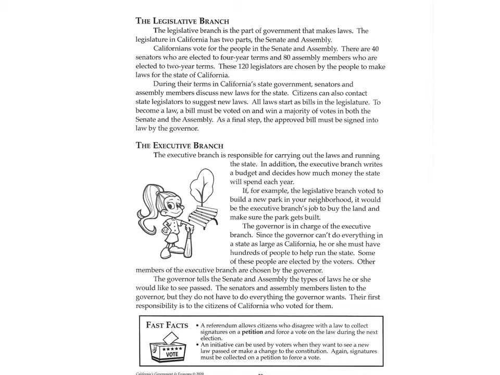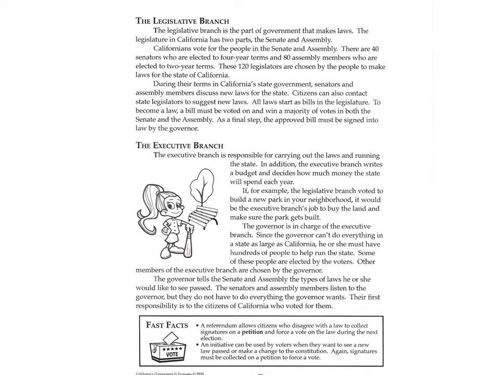During their terms in California's state government, senators and assembly members discuss new laws for the state. Citizens can also contact state legislators to suggest new laws. All laws start as bills in the legislature. To become a law, a bill must be voted on and win a majority of votes in both the Senate and the Assembly. As a final step, the approved bill must be signed into law by the governor.